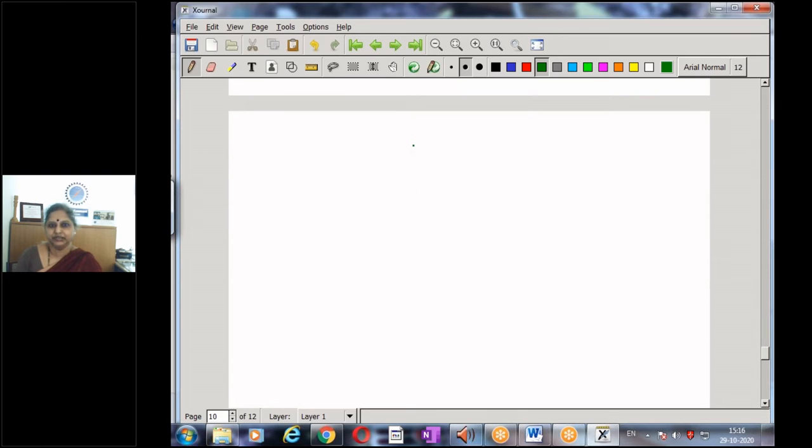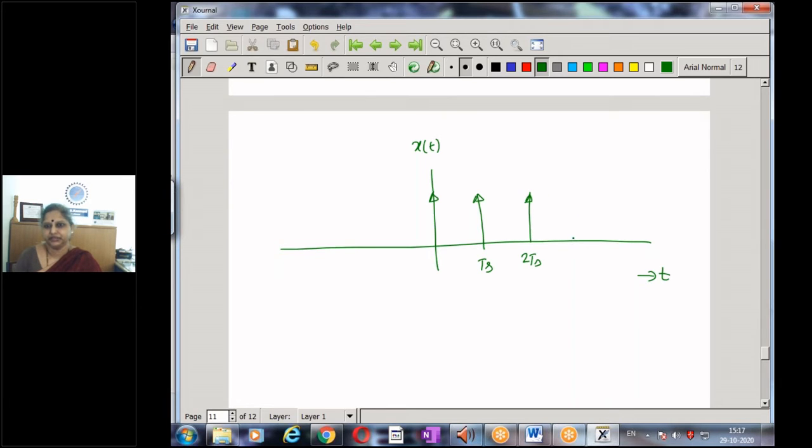Consider a periodic signal x of t, which is an impulse train, with impulses at Ts, 2 Ts, 3 Ts, periodic with period Ts.